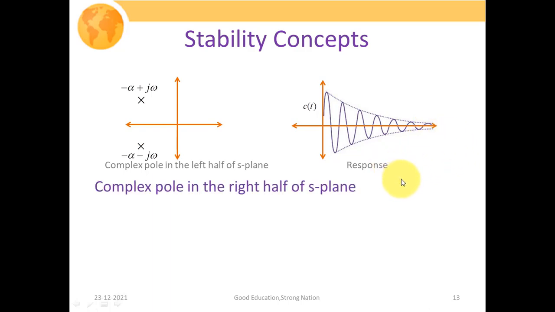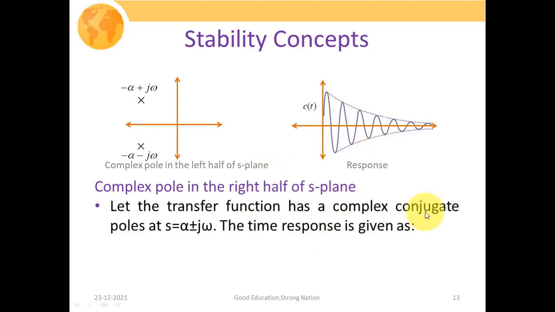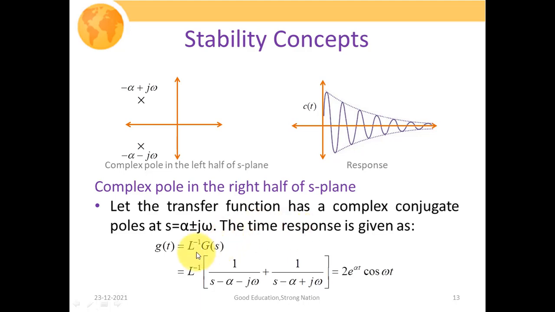Now let us take another case where the complex pole lies on the right side of the S plane. What is going to happen? Let the transfer function have complex conjugate poles at s equal to alpha plus minus j omega. Then the time response is again the inverse Laplace transform of the transfer function, that is L inverse of 1 over s minus alpha minus j omega plus 1 over s minus alpha plus j omega. The inverse Laplace transform can be evaluated as 2 times e to the power alpha t cos of omega t. This clearly indicates that as t tends towards infinity, the complete response also tends towards infinity.